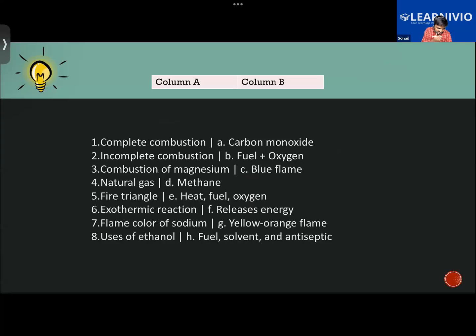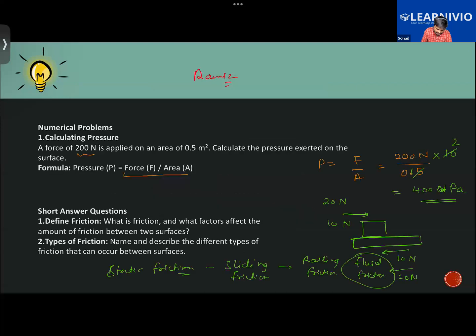Combustion of magnesium, it's fuel plus oxygen, okay. But as I said, combustion of magnesium will be releasing some energy. Natural gas contains methane, fire triangle, okay. Yes, that is correct. Your answer was 400 Pascal, that is also good.